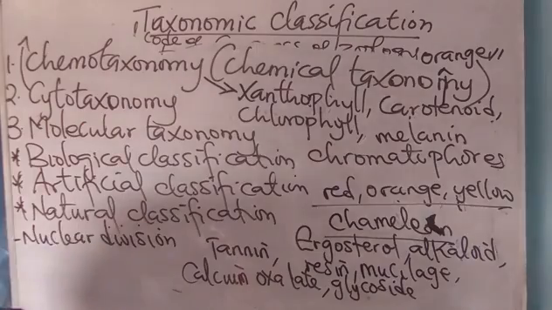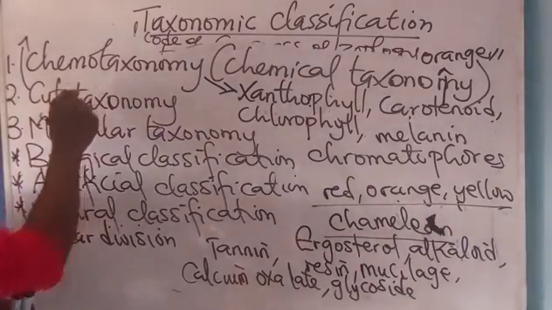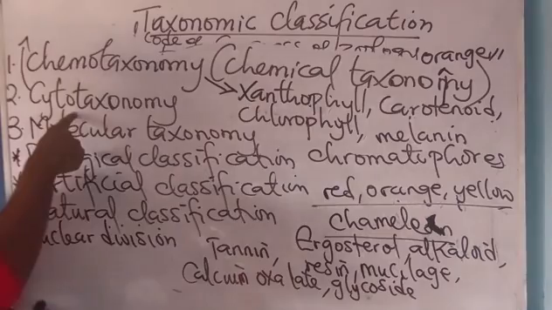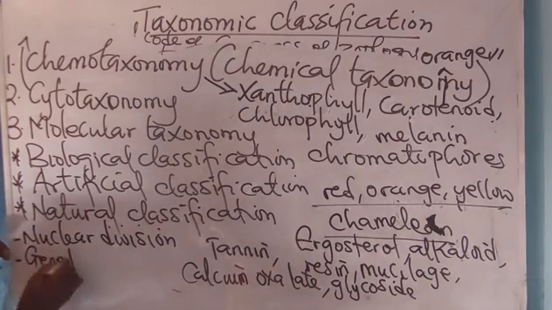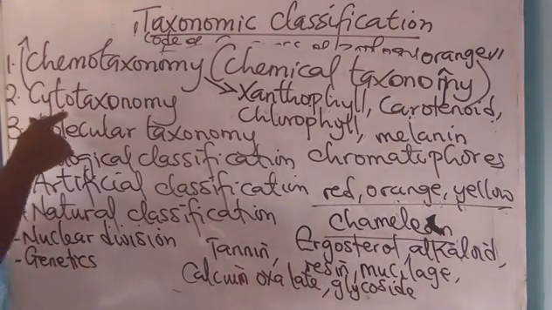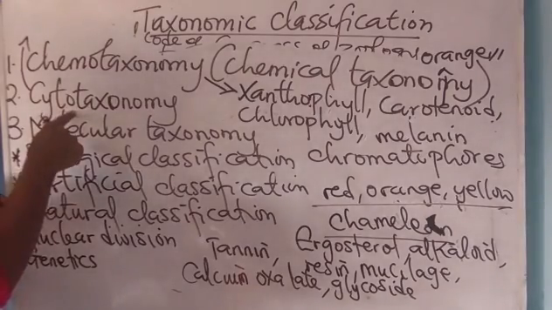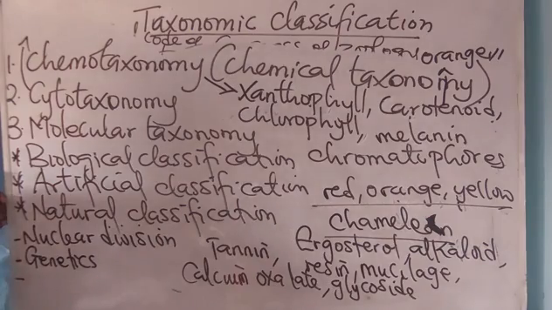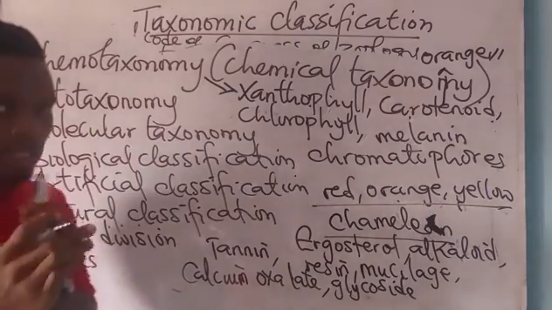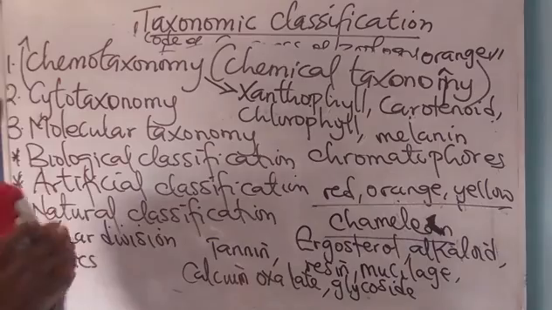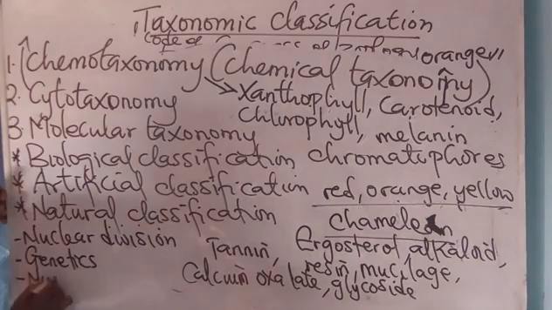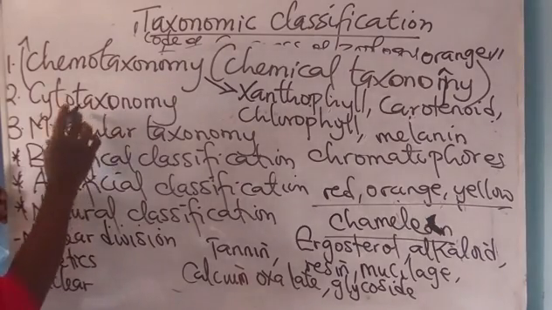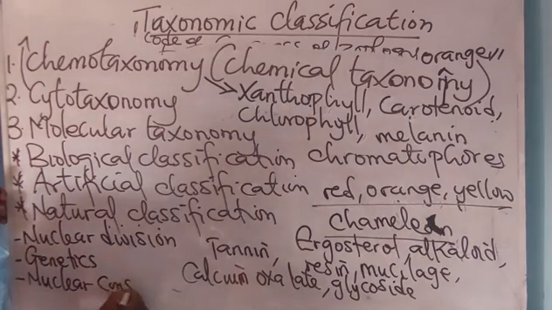In plants and animals falls under what? Cytotaxonomy. All right. The study of genetics falls under cytotaxonomy. Which one again? The nuclear constituent or characteristics of organisms is under what? Cytotaxonomy. All right, nuclear constituent.